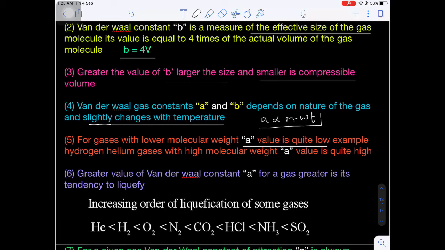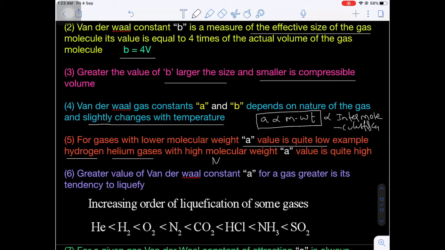The gas with lower molecular weight will have lower a value and gas with higher molecular weight will have higher a value, indirectly nothing but intermolecular forces. Example, hydrogen and helium have very low a value because their molar mass is very low. Are you getting my point?